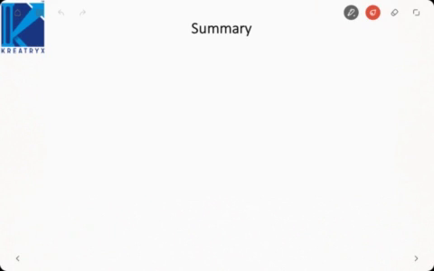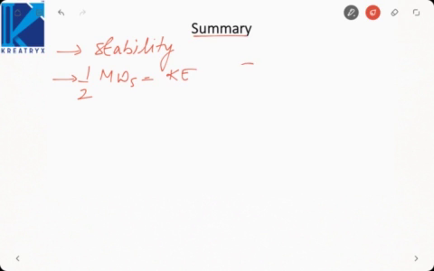So let us summarize what we have covered in this lecture. First we saw what is meant by stability and the different types of stability, that is voltage, frequency and angular stability. Then we saw inertia constant M was equal to half M omega s is equal to kinetic energy, and GH is also equal to kinetic energy.